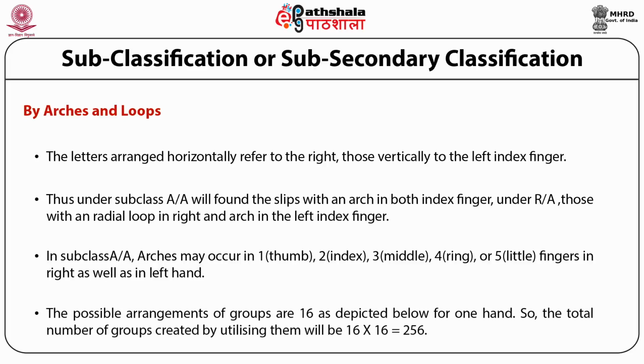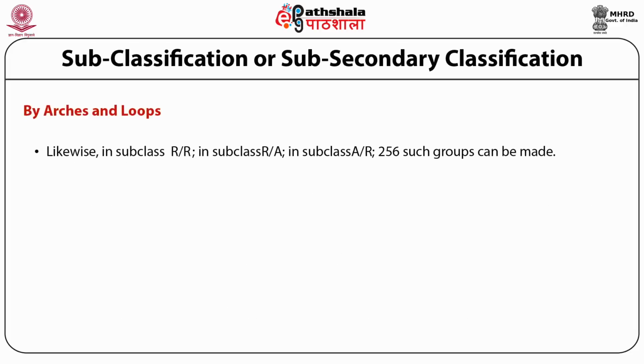The possible arrangement of groups are 16 as depicted for one hand. So the total number of groups created will be 16 multiplied by 16, that becomes 256. Likewise, in subclass R by A and subclass A by R, 256 such groups can be made.